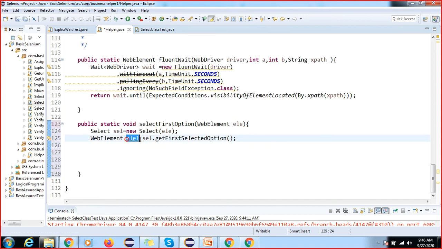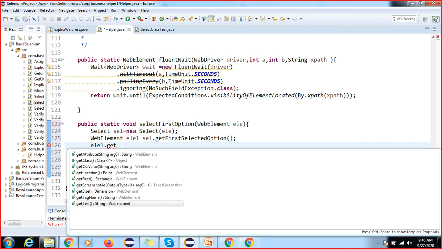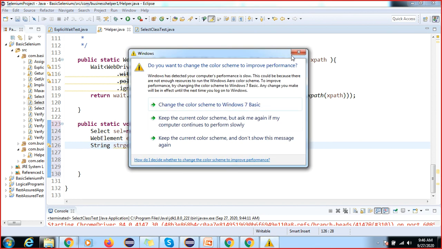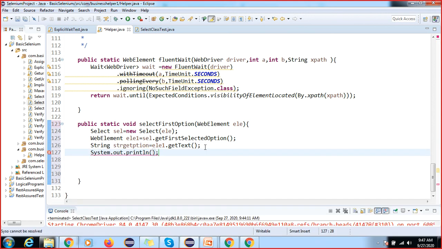So now ele1 dot getText, right? Whatever you have applied over there, we are making into one function, and this function we can use anywhere, or this is called your reusable method. Okay, so String getOption. I never taught this in the last session, but I thought I should include all these things, because I was teaching the framework and even I did not use this frequently. Okay, so that's why I'm trying to add something new every session.